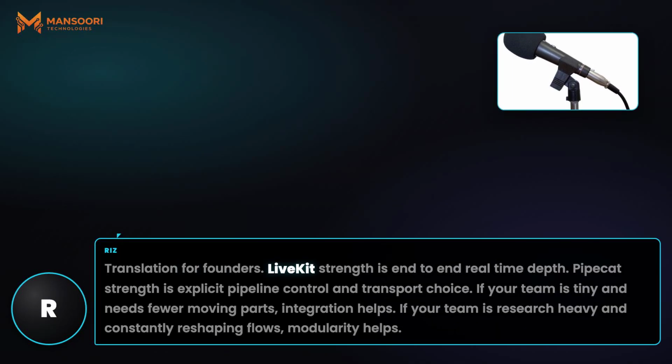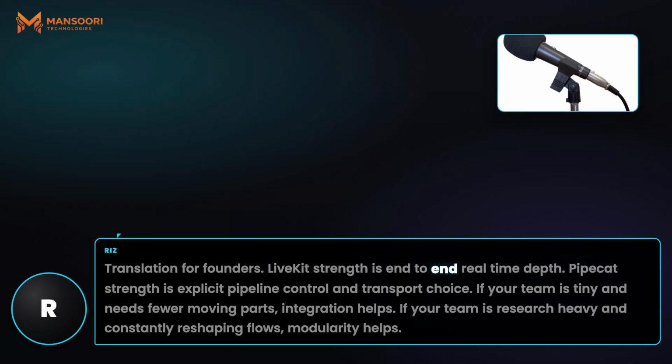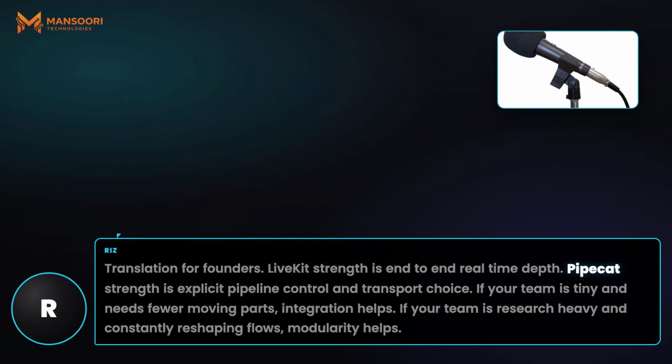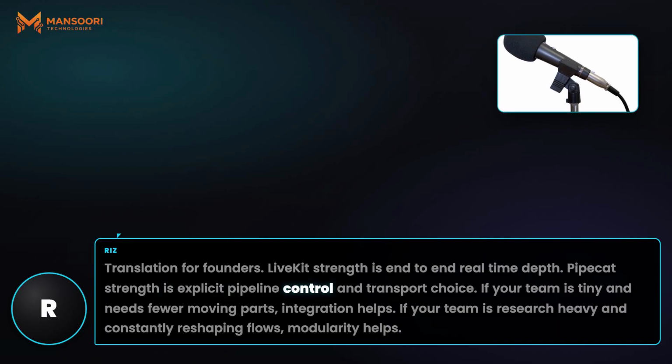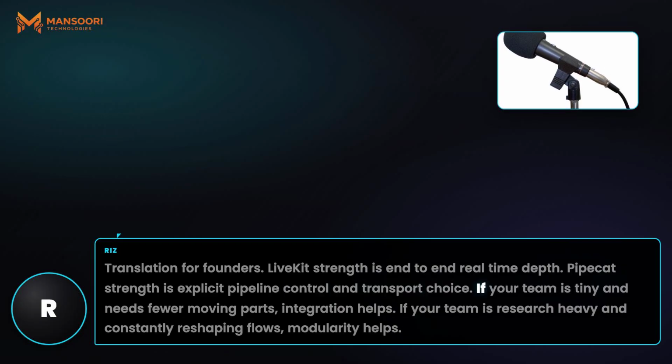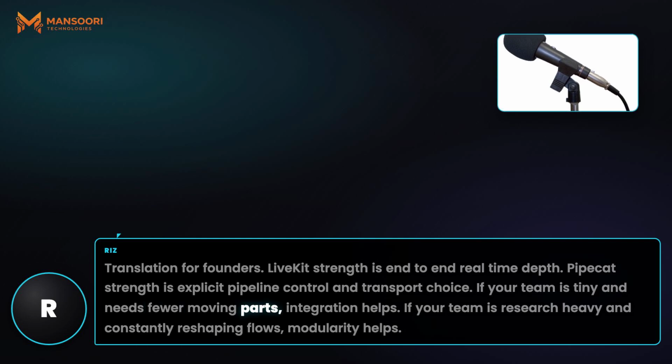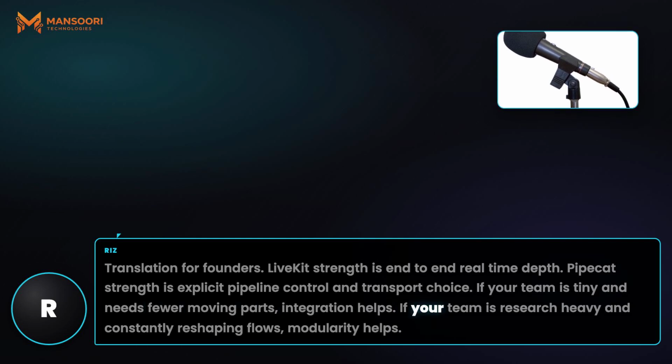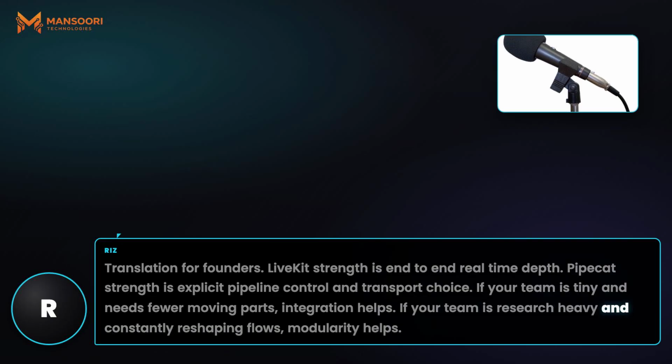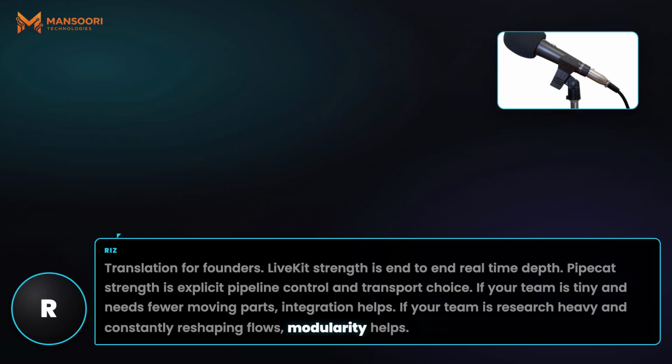Translation for founders. LiveKit's strength is end-to-end real-time depth. Pipecat's strength is explicit pipeline control and transport choice. If your team is tiny and needs fewer moving parts, integration helps. If your team is research-heavy and constantly reshaping flows, modularity helps.